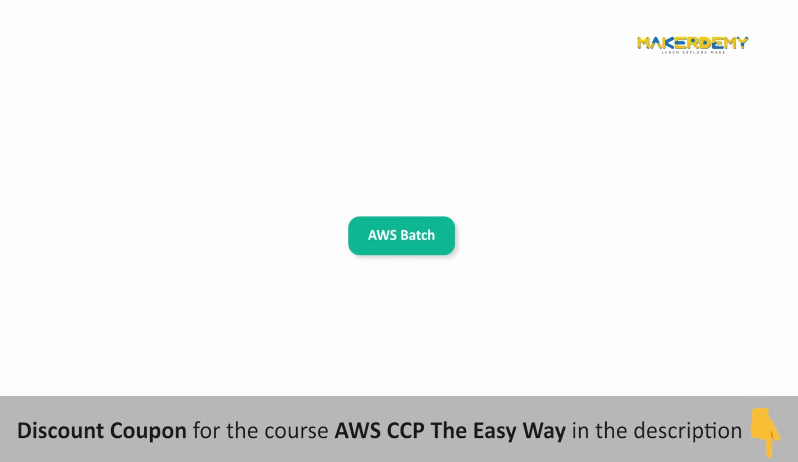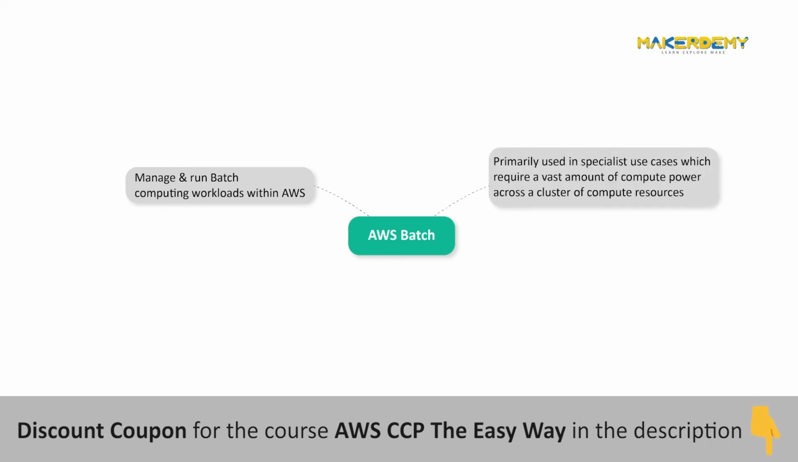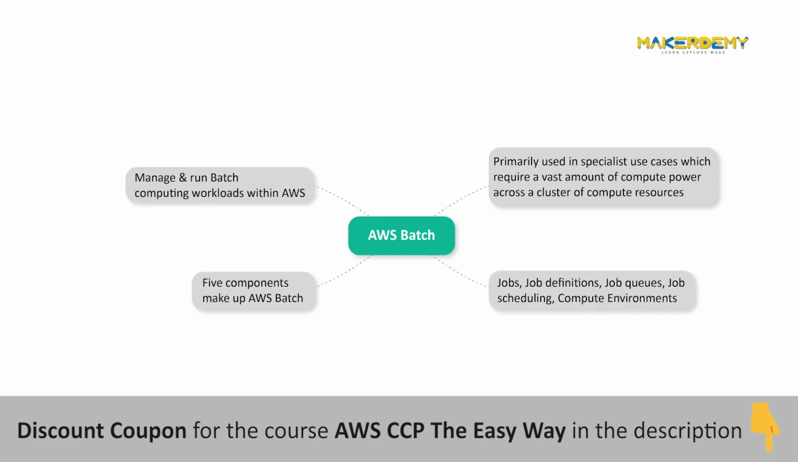AWS Batch. As the name suggests, this service is used to manage and run batch computing workloads within AWS. Before we go any further, I just want to quickly clarify what batch computing is. Batch computing is primarily used in specialist use cases which require a vast amount of compute power across a cluster of compute resources to complete batch processing, executing a series of jobs or tasks. There are effectively 5 components that make up the AWS Batch service, which will help you start using the service. These being jobs, job definitions, job queues, job scheduling, and compute environments.